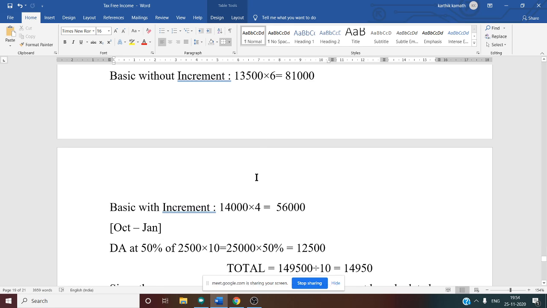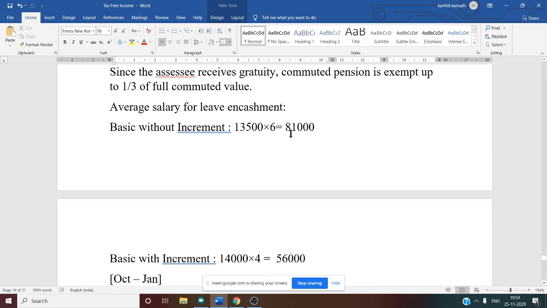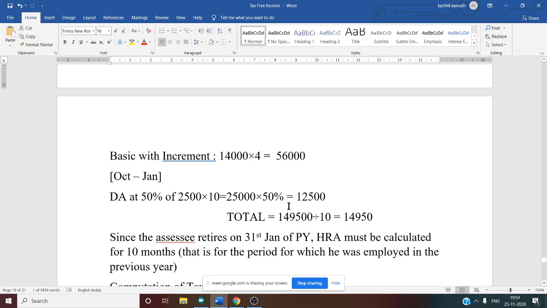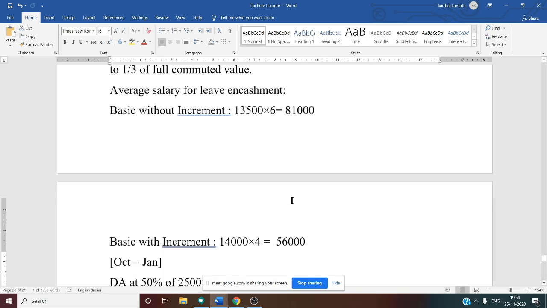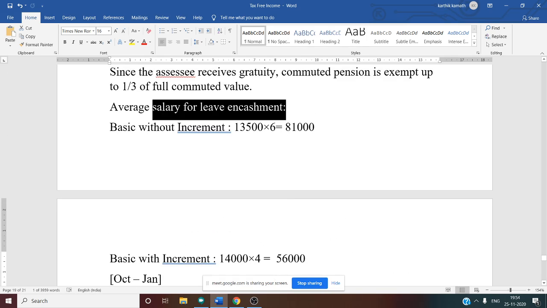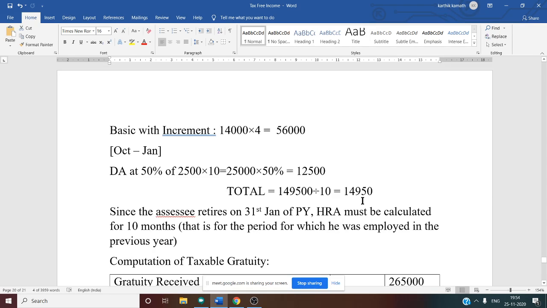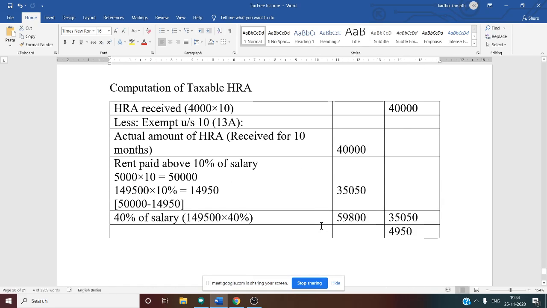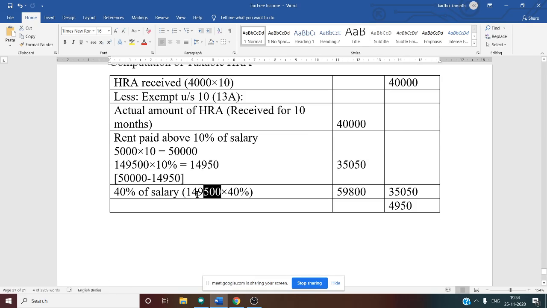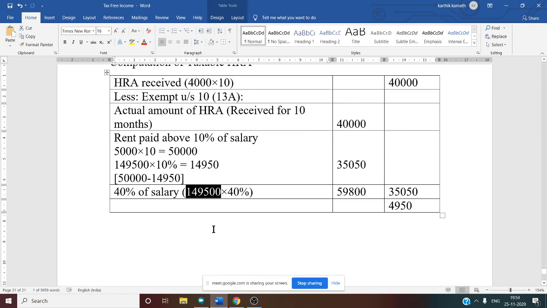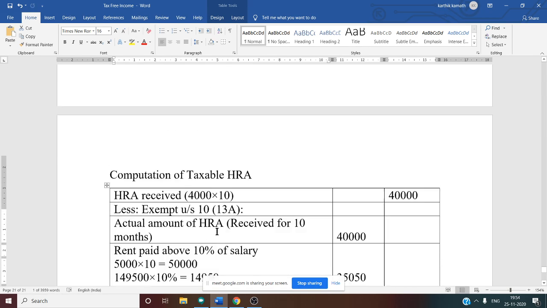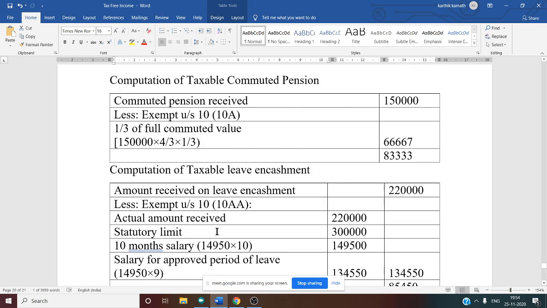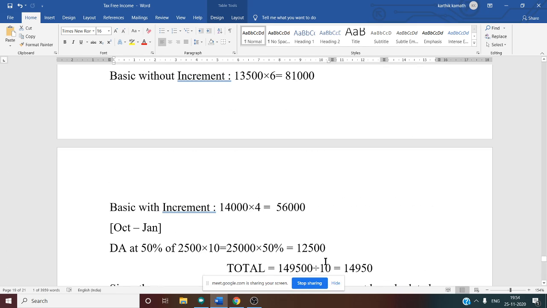So that information we cannot take for HRA. But if you take the information of earned leave encashment, there January is included. So we have to take the earned leave encashment working note information. What was the salary for 10 months? Can you tell me? 1,49,500, with the help of the working note of earned leave encashment, salary for 10 months.